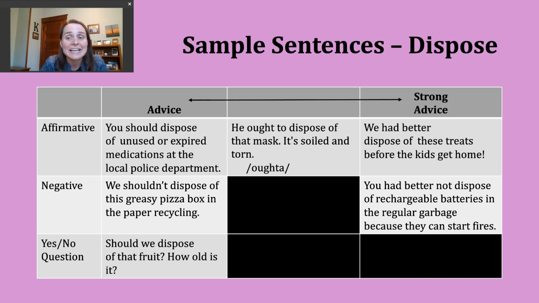Let's look at a negative example. To do this, we're going to add not between better and the base verb, okay? And you'll notice from my notes on the screen, we don't ask any questions with had better. So an example here. You had better not dispose of rechargeable batteries in the regular garbage because they can start fires. Now, this sentence has the consequence, right? It has that negative, right?